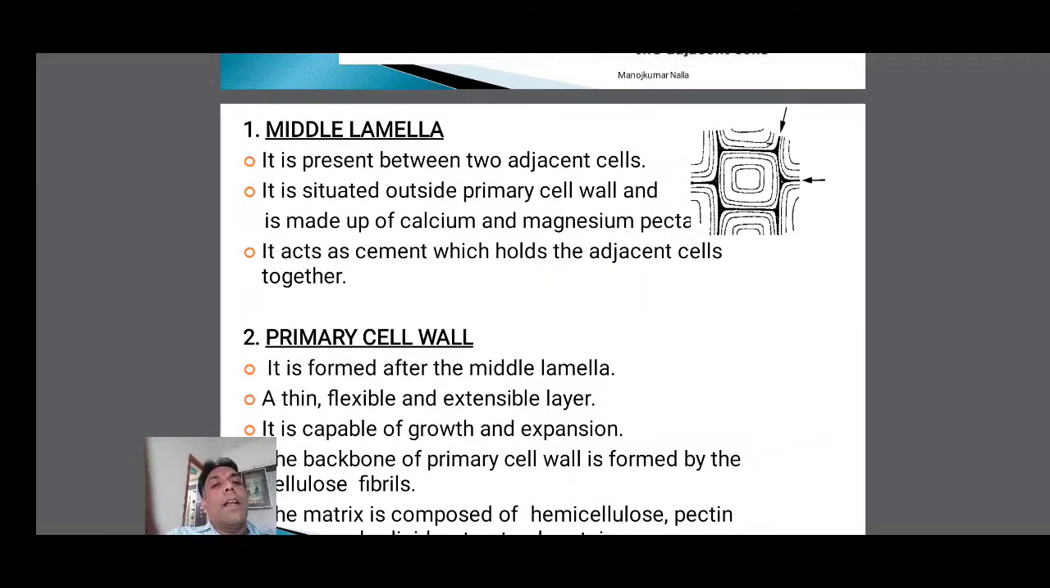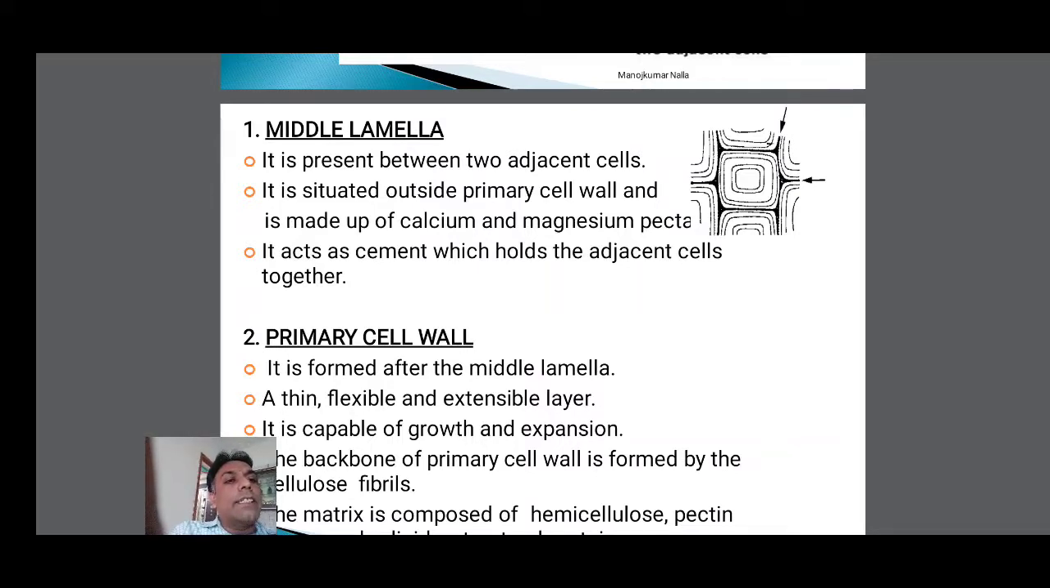So we can discuss the layers and functions of the cell wall. First, the middle lamella. It is present between two adjacent cells. It is situated outside of the primary cell wall. So the middle lamella is always present between the primary cell walls of various cells. At the same time, the middle lamella is made of calcium and magnesium pectates.